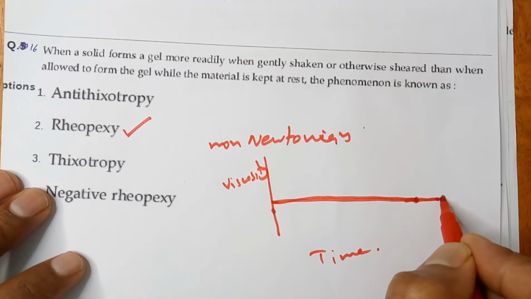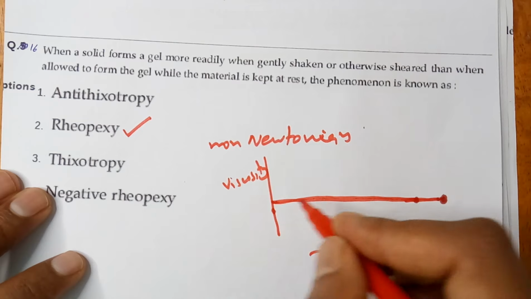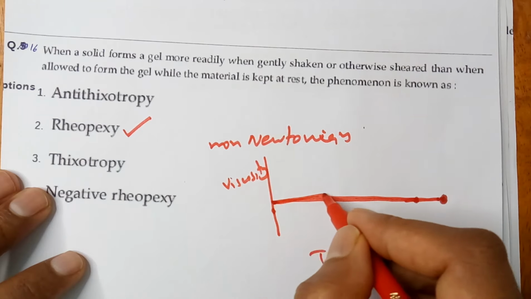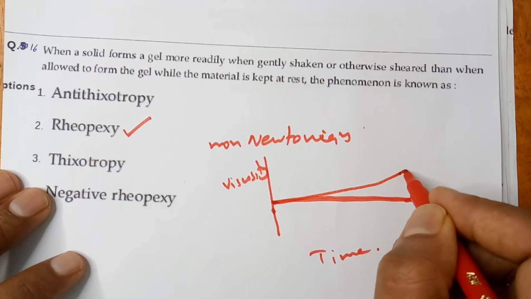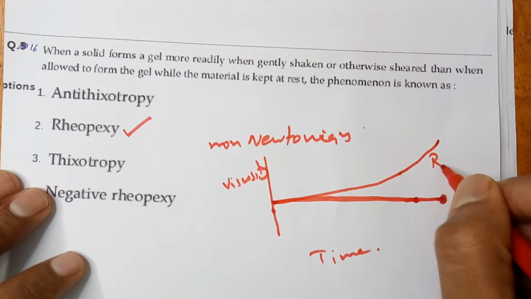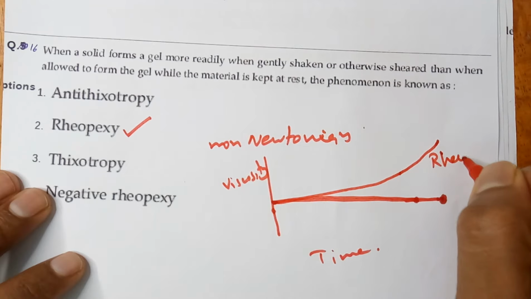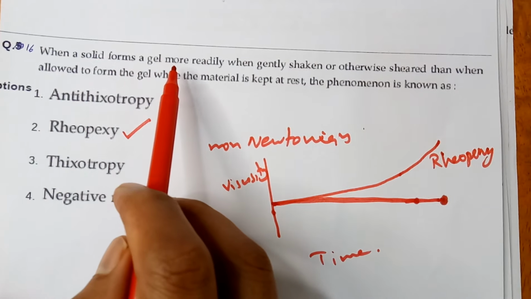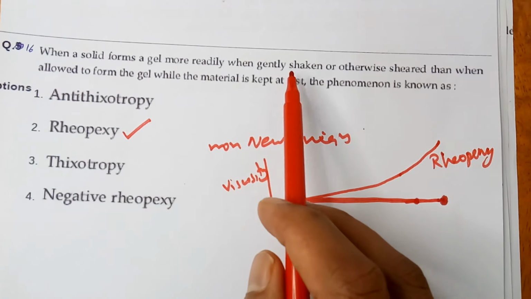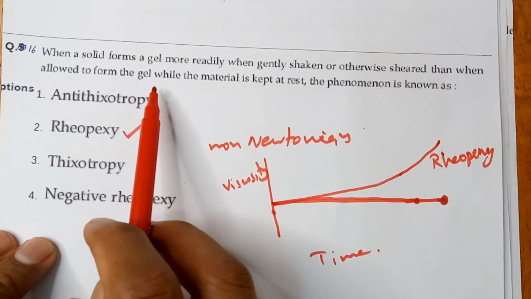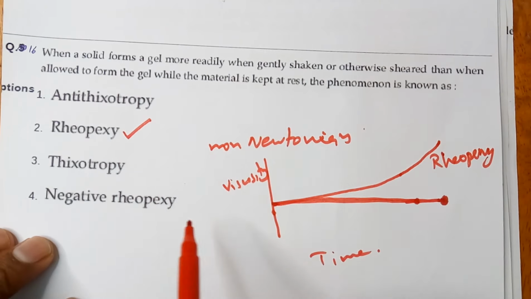Another one is rheopexy: as time goes, the viscosity also increases. That is, a solid forms a gel more readily when gently shaken or otherwise sheared than when allowed to form a gel when the material is kept at rest.